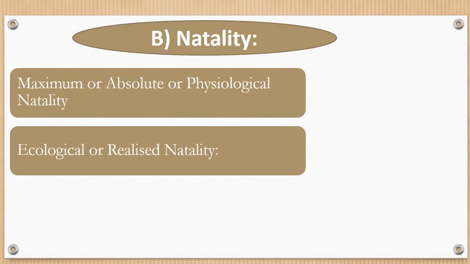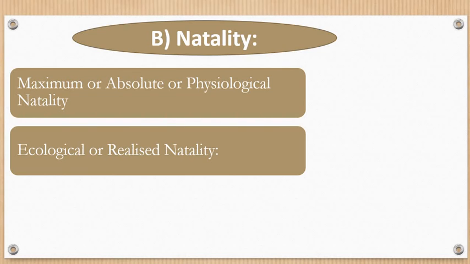Ecological or realized natality. What is that? Ecological or realized natality is the production of new individuals under all existing environmental conditions. What is that? Under all existing environmental conditions.